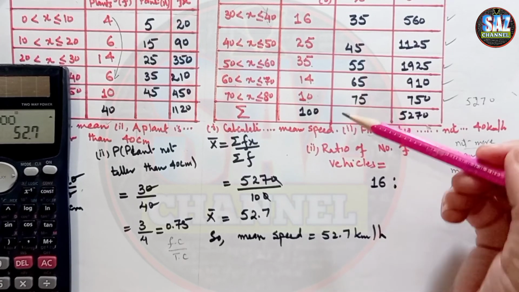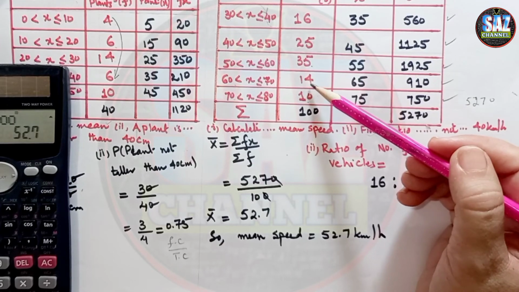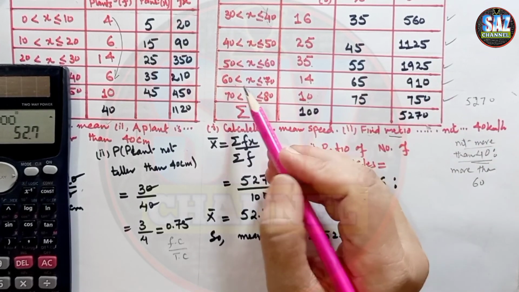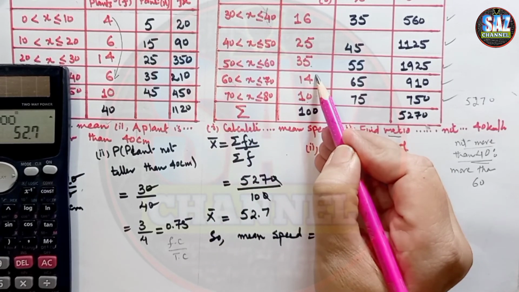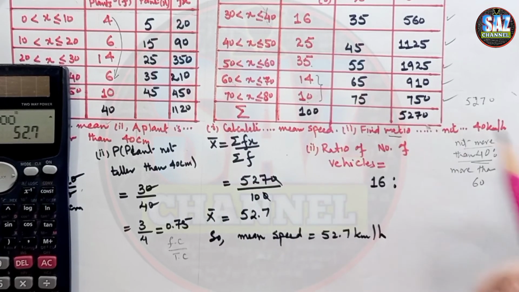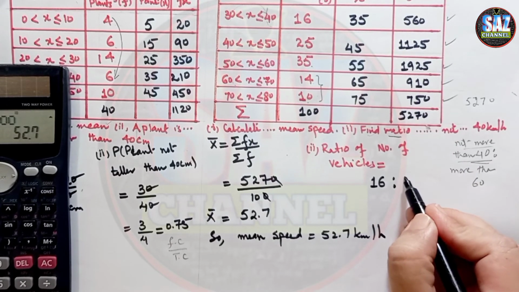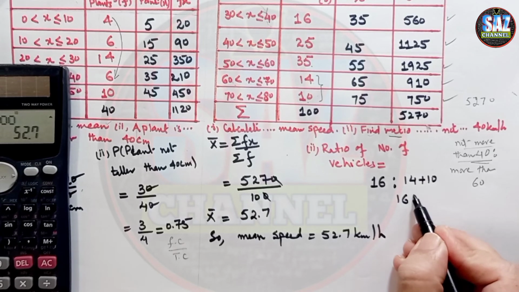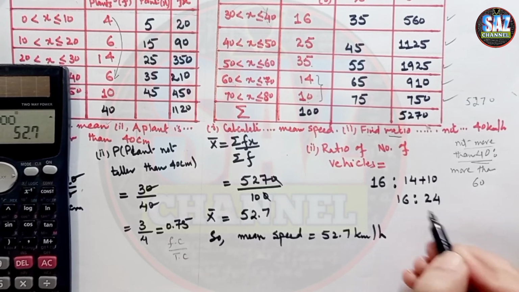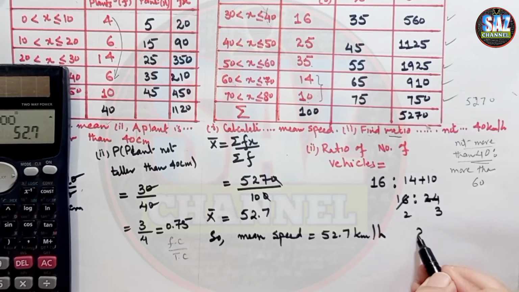Now look how many times we are getting the number of vehicles which has the speed more than 60. Here we have x greater than 60. So these two places are there where we are getting the speed more than 60 kilometers. So 14 plus 10. So it will be 16 ratio 24. And this can give me 8 2s are 16 and 8 3s are 24, and this gives me 2 ratio 3.